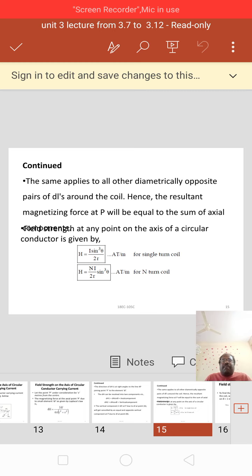The same is applied to all the diametrically opposite pairs of dl around the coil. Hence, the resultant magnetizing force at P is equal to the sum of the axial strengths. At any point on the axis of circular conductor it is given by H equal to I sin cube theta by 2r ampere turns per meter for single turn coil, and H equal to n I by 2r sin cube theta ampere turns per meter for n turn coil.